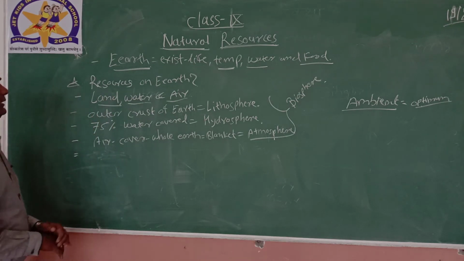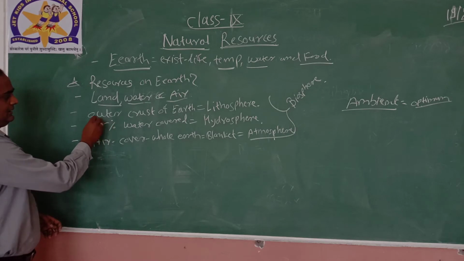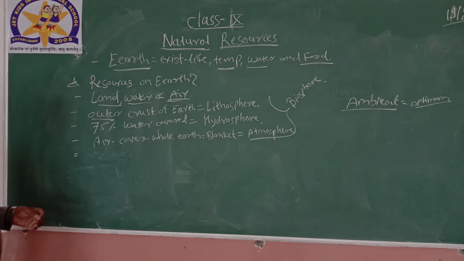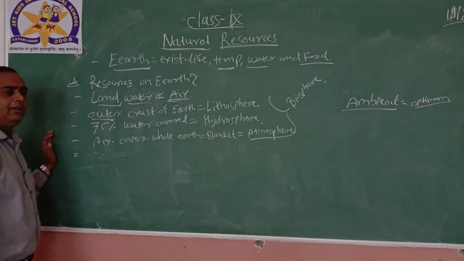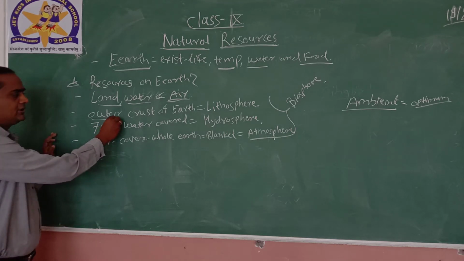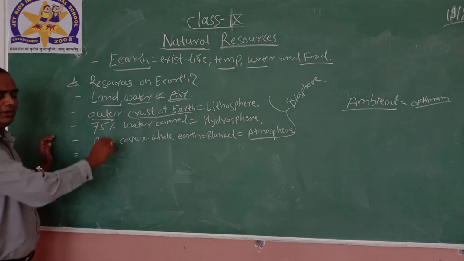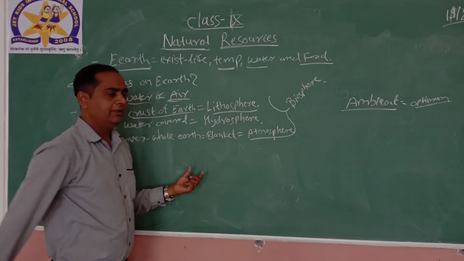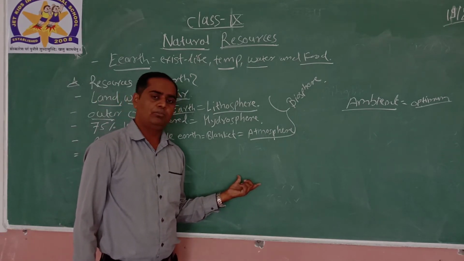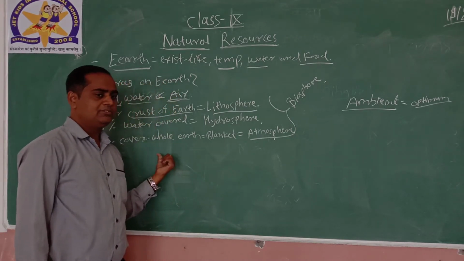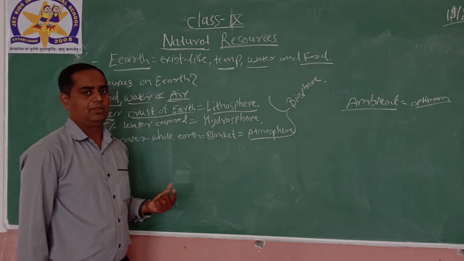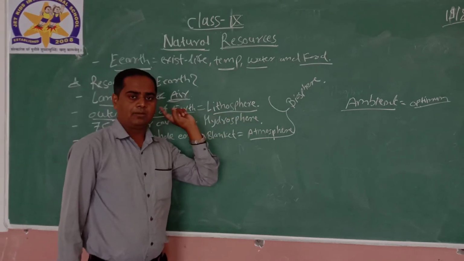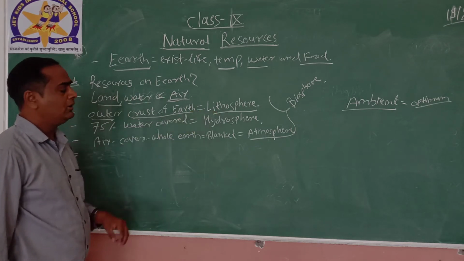As we know, the outer crust is one of these resources. What is the name of the layer which covers the earth? The outer crust of the earth is called the lithosphere. In the exam, a fill in the blanks question for 1 mark may ask: what is the name of the outer crust of the earth? That is nothing but the lithosphere.